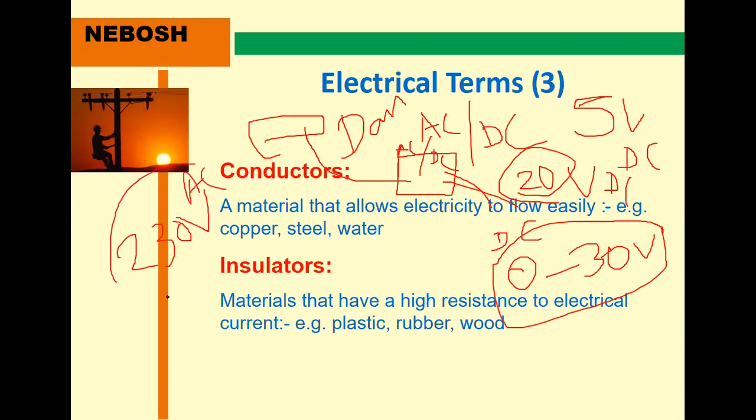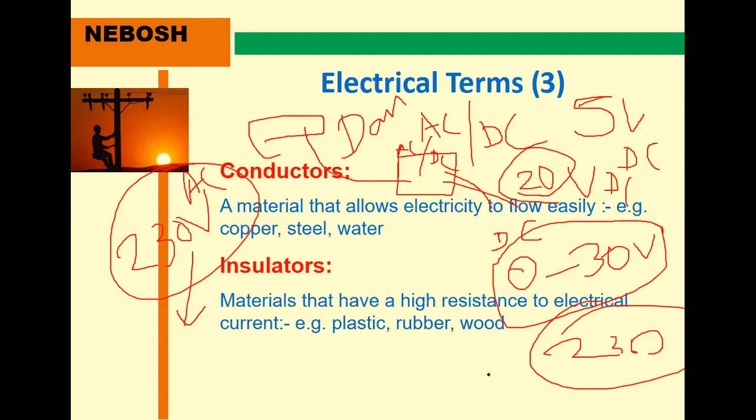That's why this AC power is more. But if the same 230 volts of DC is used, it is very dangerous. 230 volts. That's why AC is less dangerous comparatively than DC. DC is very dangerous. Okay.